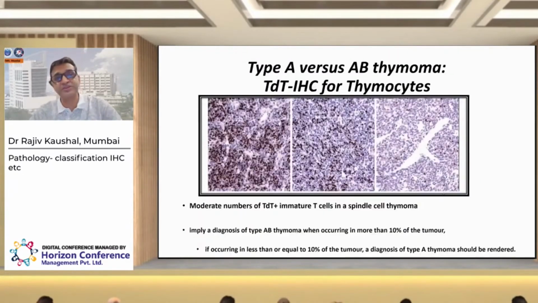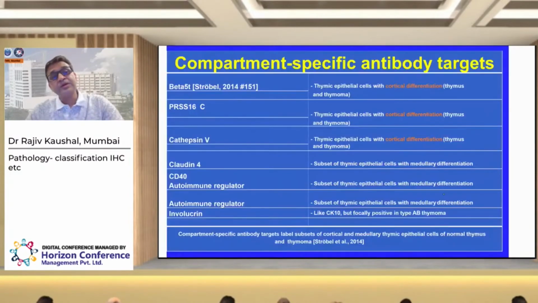Another IHC which can be used for distinguishing the thymomas, that is a TdT. So based on the proportion of the TdT positive cells, we can distinguish type A thymomas from others. So if you see, even in the biopsy specimen, if TdT positive cells are more than 10%, then it is likely to be either AB or B thymoma rather than type A thymoma. Next, there are some thymic compartment specific antibodies, but they are not commonly used, but these options are also available for diagnosis.